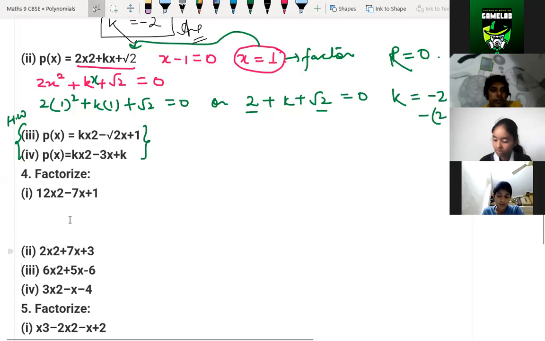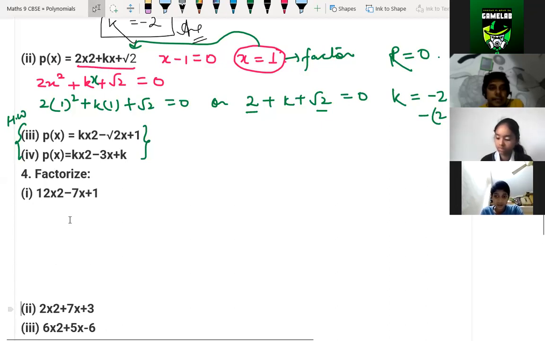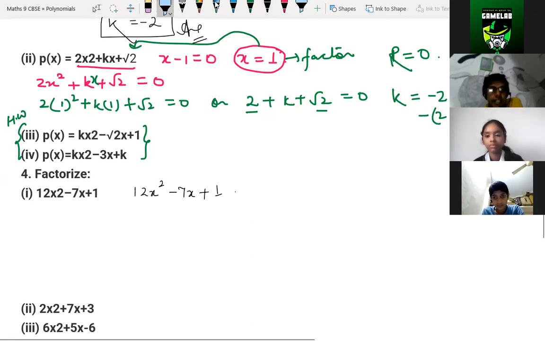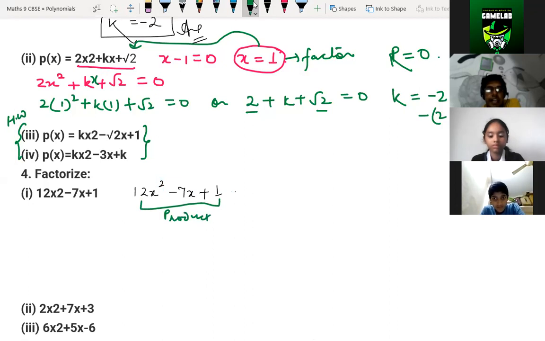This question is 12x square minus 7x plus 1. Remember, children, this should always be in decreasing order of powers of x. Here the power of x is 2, here is 1, here is 0, nothing, right? So it should be in the same way. If you multiply the first and last terms, this is known as the product. So we write it separately: 12x square into 1, what do you get?